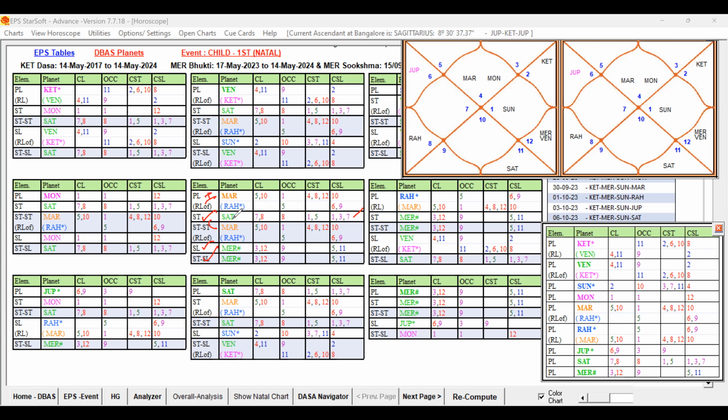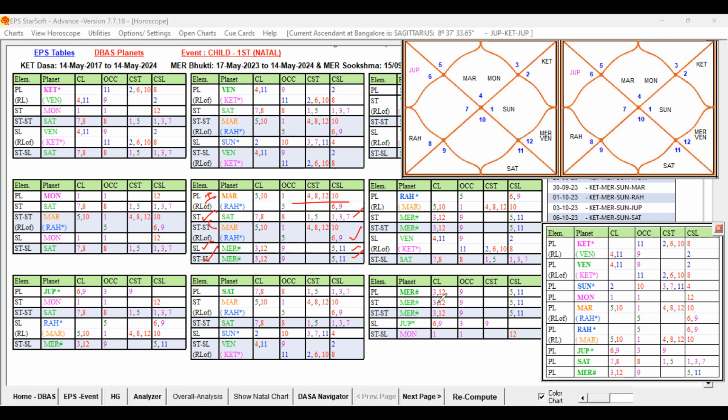And Star Lord is having some weakness again, ruled by Mars, but the second planet is favorable, and Sublord is 3, 9, 5, and 11. Very good grouping. Mars is there. So Mars is having some weakness, but Star Lord is supportive, and Sublord also supportive. The unfavorable key planet, which is causing obstacles for the destiny, is the fifth Lord itself, because it is repeated 2 times.